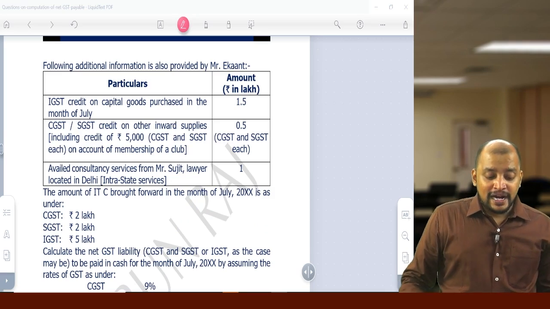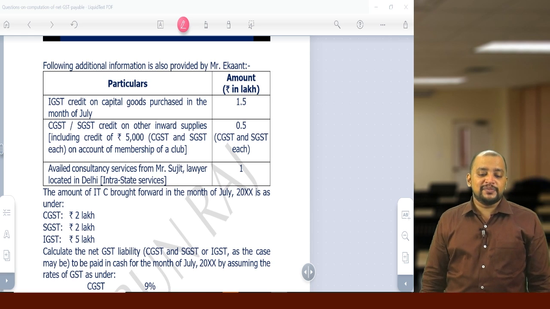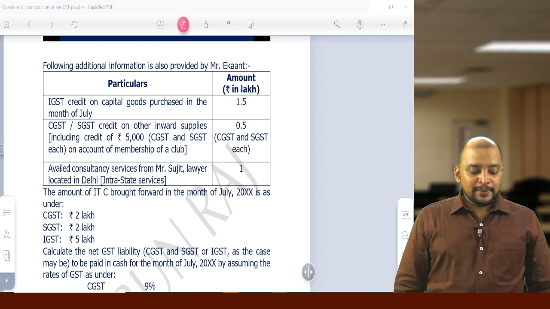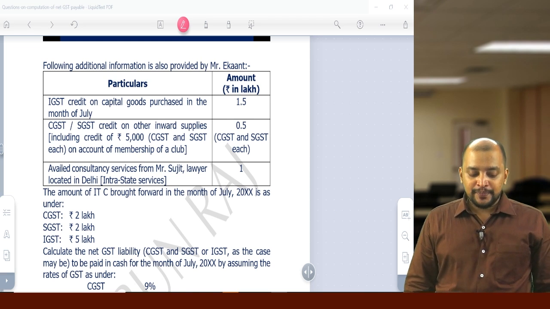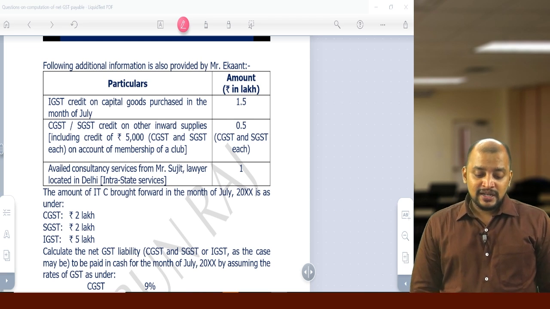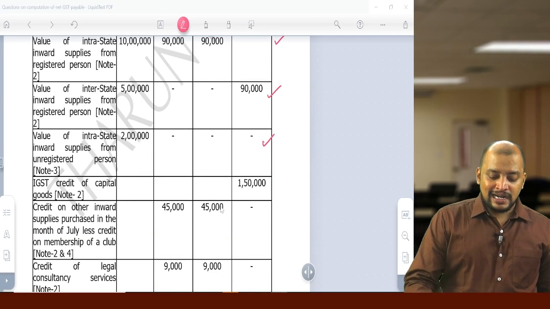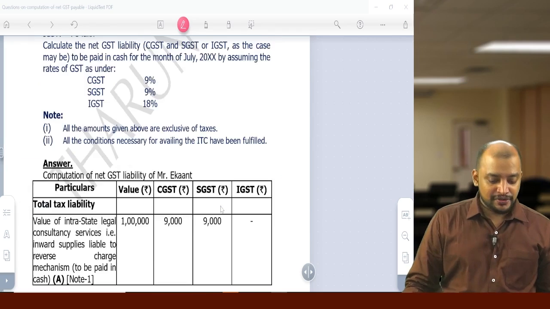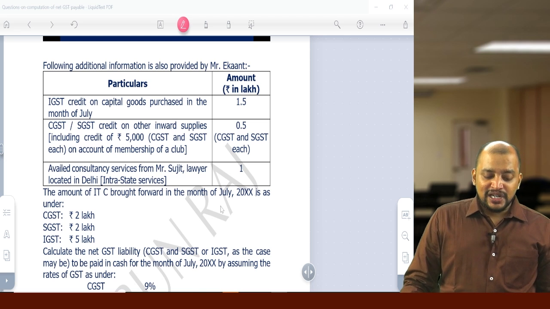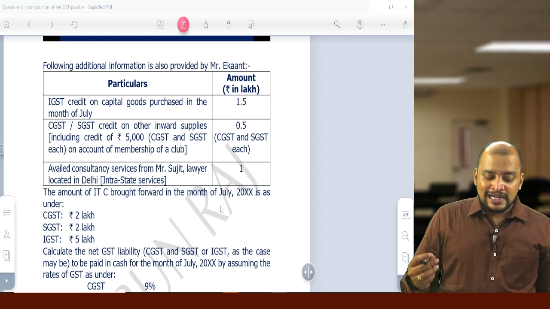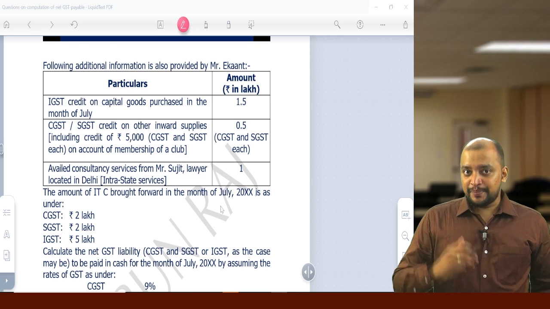Next, following additional information is also provided by Mr. Ekant. IGST credit on capital goods purchased in the month of July. So IGST credit, so 1.5 lakhs. So we will take it as credit under IGST column 1,50,000. Then CGST, SGST credit on other inward supplies, including credit of 5,000 on account of membership of a club.